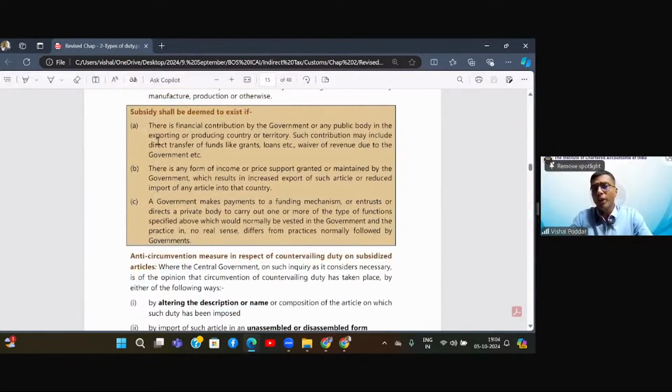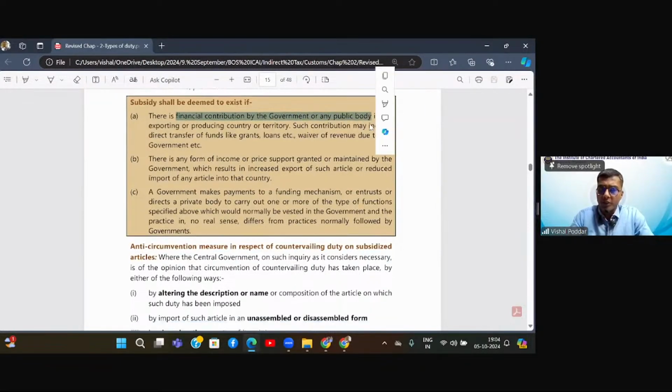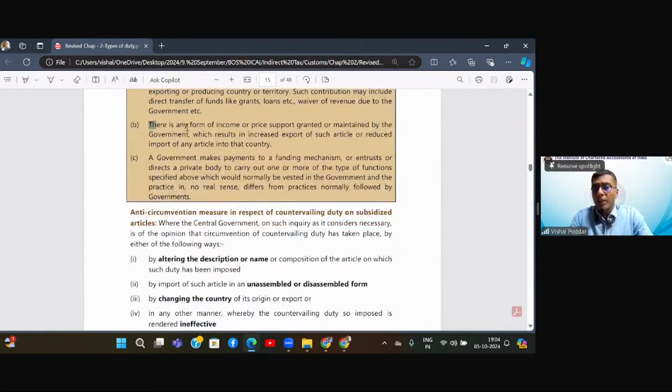Now they have tried to explain when it will be said that your goods are enjoying subsidy. First, there is some type of financial contribution given by your government or any public body in your country for such goods. Further, there is any form of income or price support given. Or thirdly, the government makes payment to a funding mechanism or directs a private body to carry out one or more types of function.